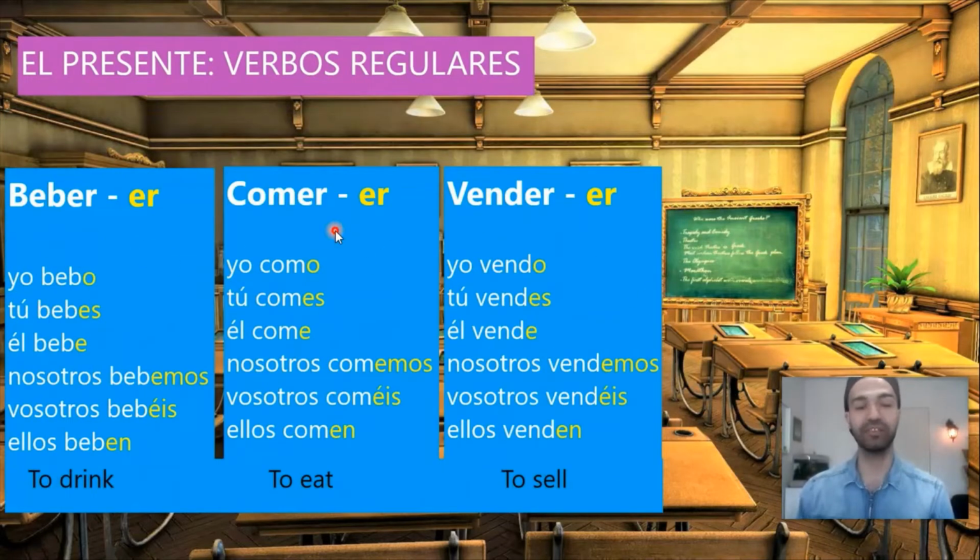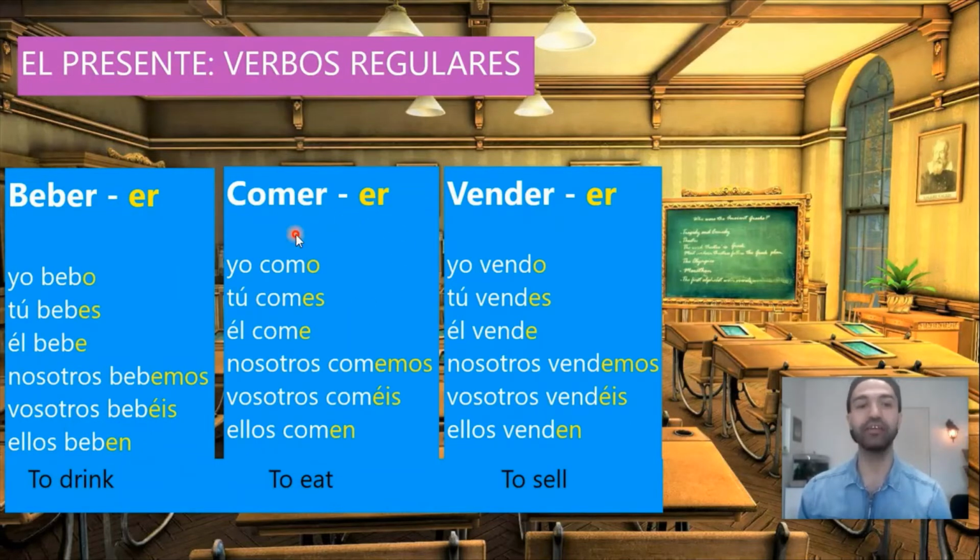Now, here we have some examples of verbs that end in -er, like beber, to drink, comer, to eat, and vender, to sell. Beber ends in -er, so as we have just seen, we conjugate it in the following way. Yo bebo, tú bebes, él bebe, nosotros bebemos, vosotros bebéis, ellos beben.